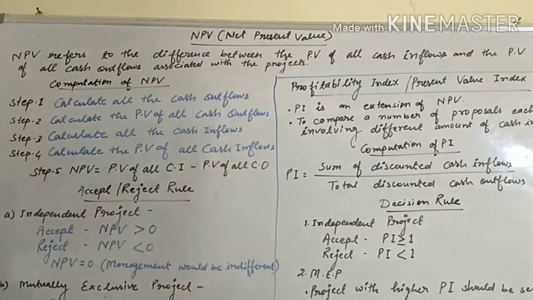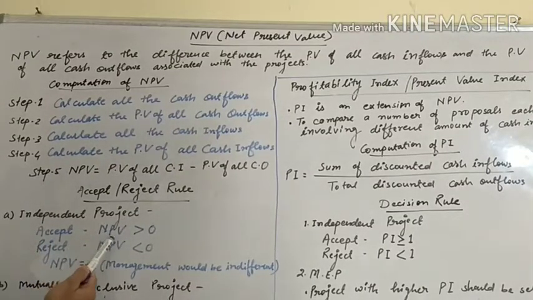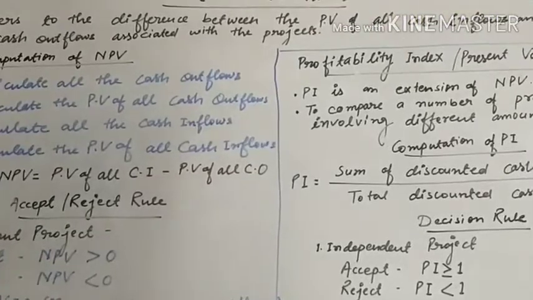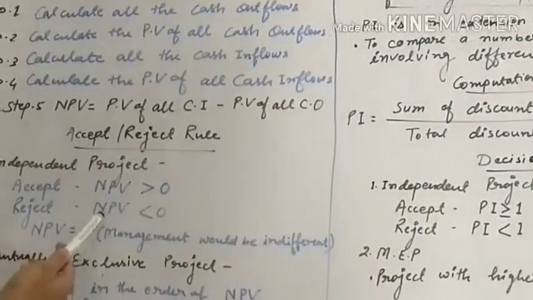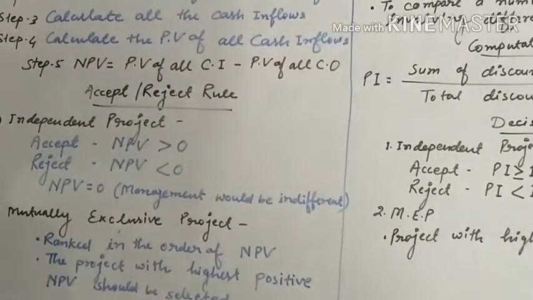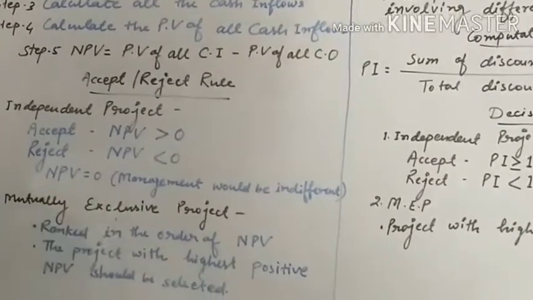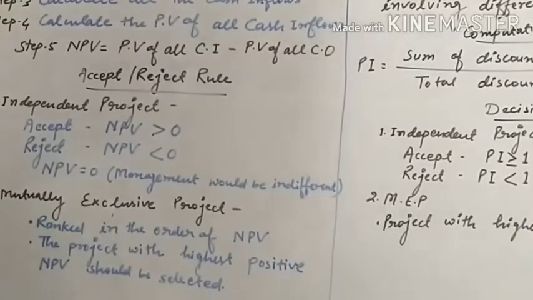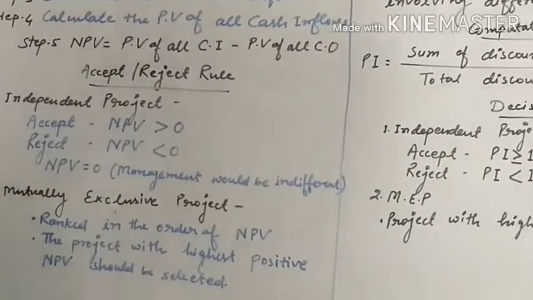Let's see the accept or reject rule or decision rule. In case of independent project, you will accept the project when NPV is greater than 0, and reject when NPV is less than 0. If NPV is equal to 0, in that case management would be indifferent, either they could accept or reject.